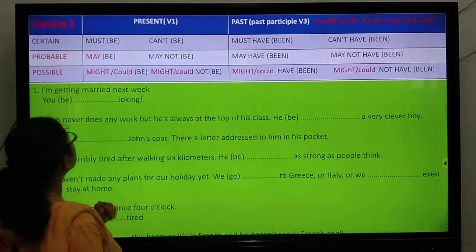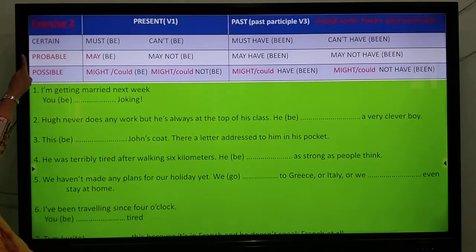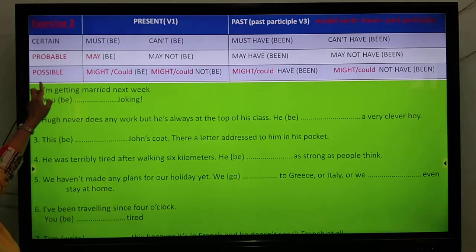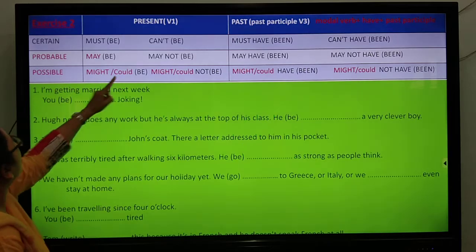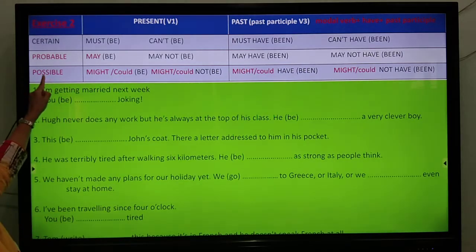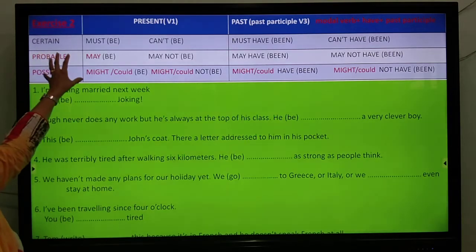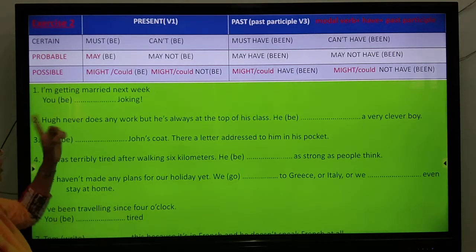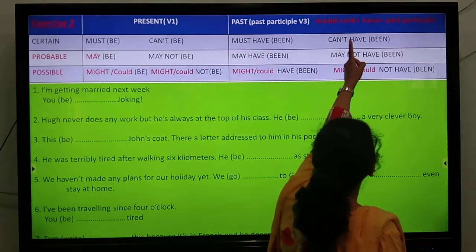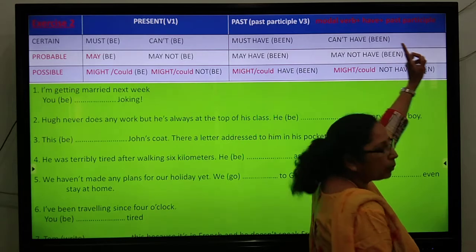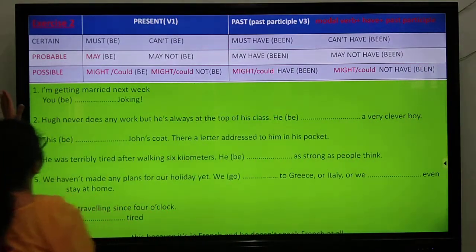Is it okay? Now, the same three situations we have when we are certain, when we are probable and possible. Remember, we can use may, might, could for probable and possible together. Don't get confused, both of them are almost the same. Alright? But if we are talking about something in the past, then we use modal verb, have, past participle. Yes, I hope it is clear. Let us do these sentences.